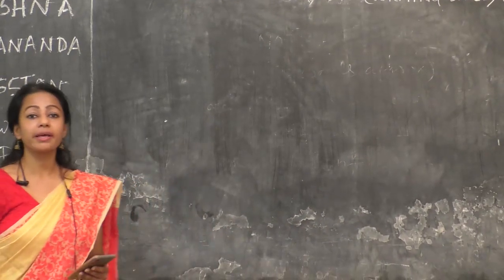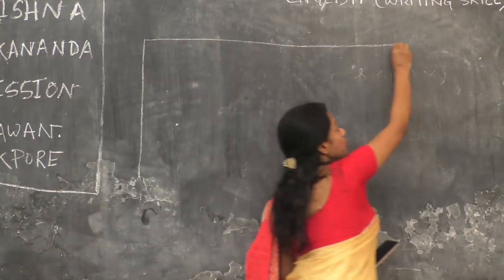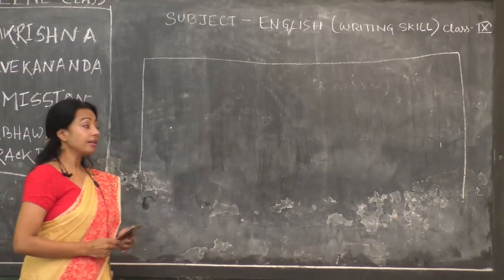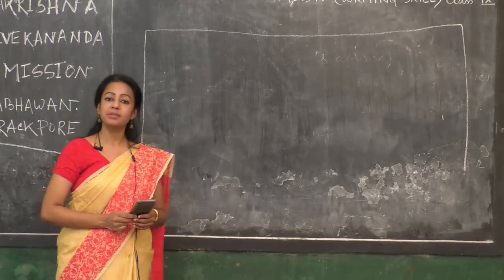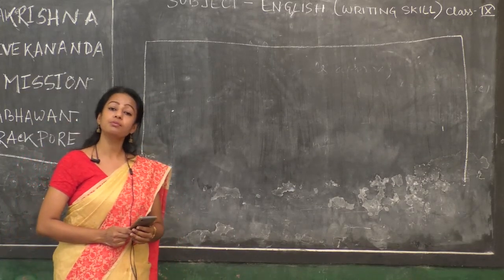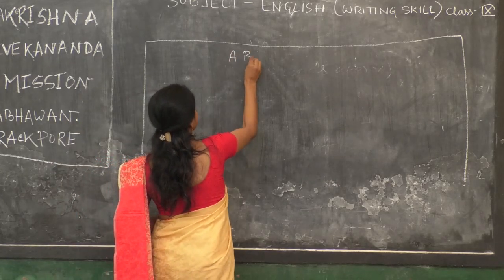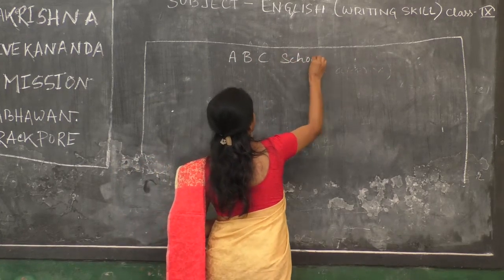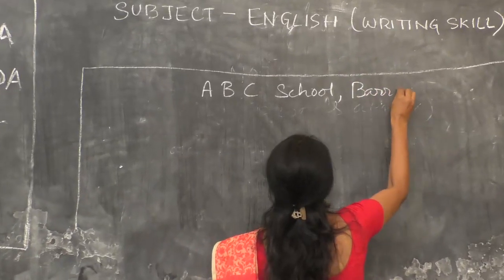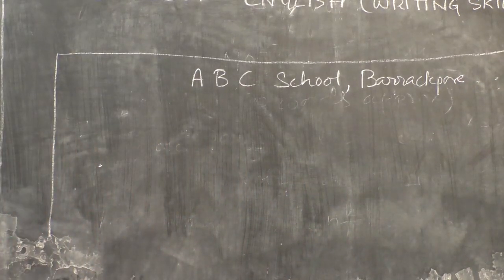At first you have to make a rectangular box. It's very mandatory. When you have a sheet of paper on your table, just put the margin like that. You have to put any business letter in a rectangular box. Then at the center on the top, you have to mention the name of the school. Let's say it's ABC School, comma, then the name of the place, Barakpur. Write it just at the center on the top.